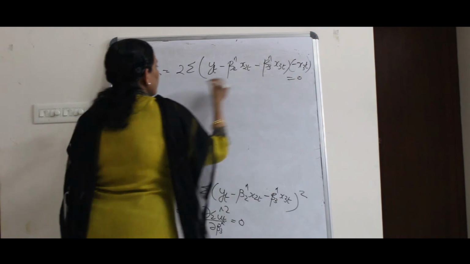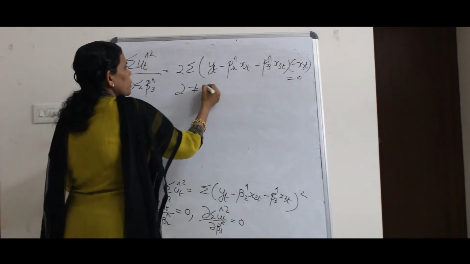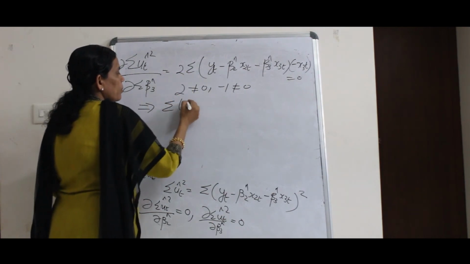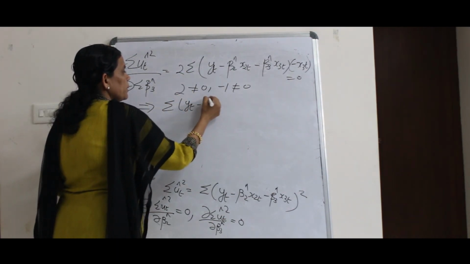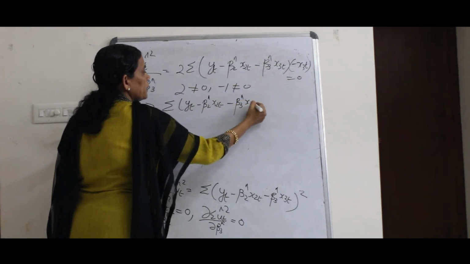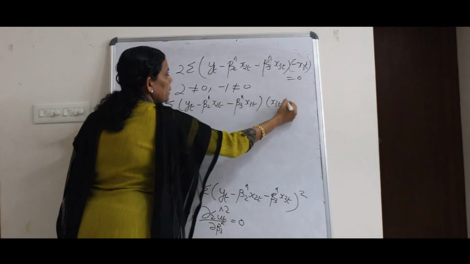This is equal to 0. So 2 not equal to 0, minus 1 not equal to 0, implies sigma yt minus beta 2 hat x2t minus beta 3 hat x3t into x3t equals 0.